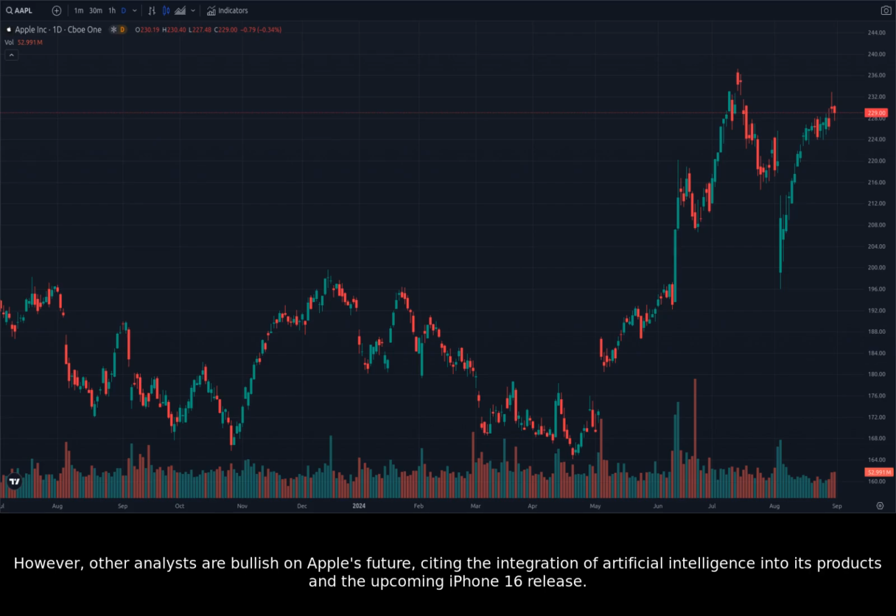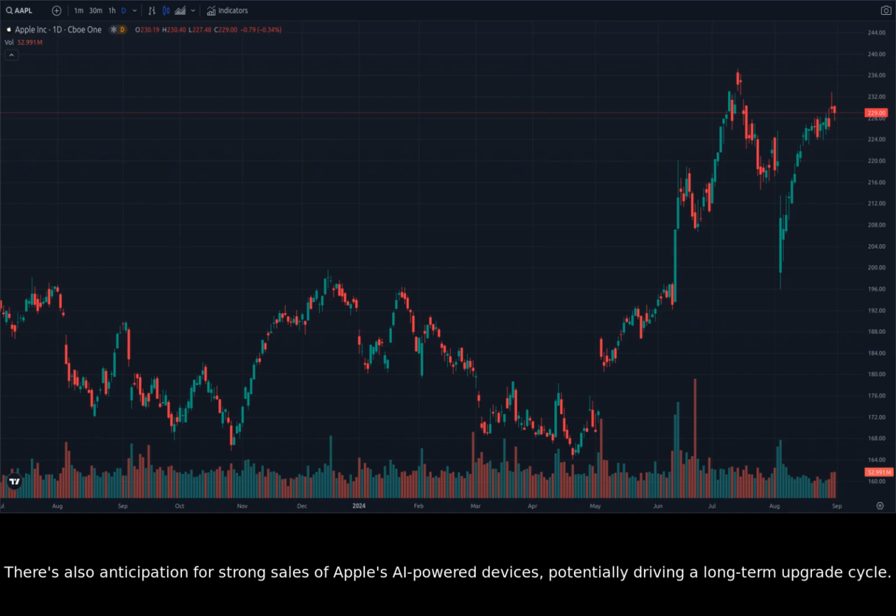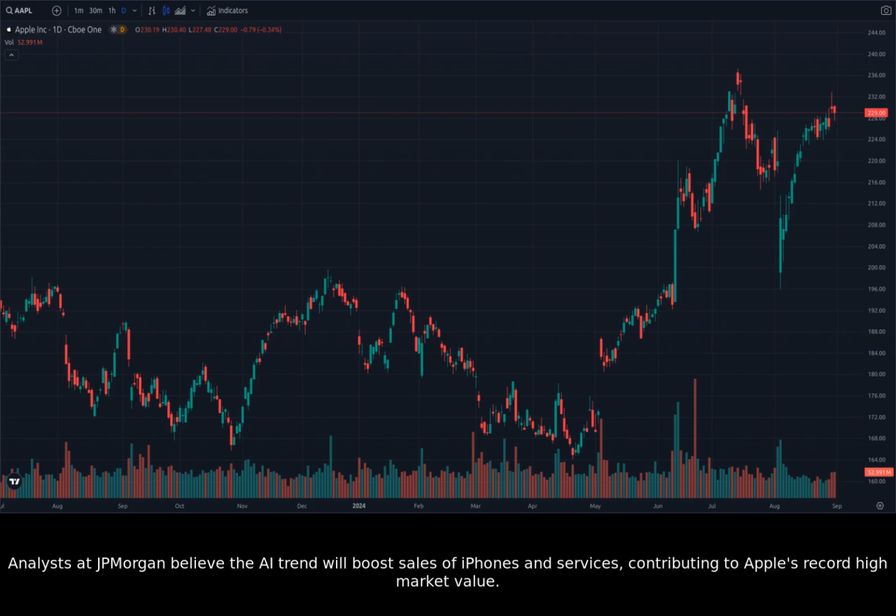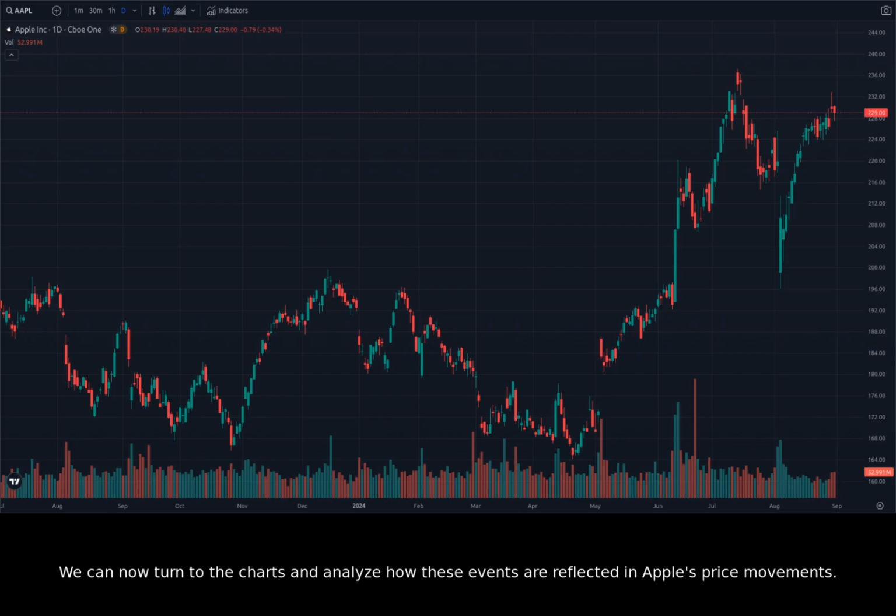However, other analysts are bullish on Apple's future, citing the integration of artificial intelligence into its products and the upcoming iPhone 16 release. There's also anticipation for strong sales of Apple's AI-powered devices, potentially driving a long-term upgrade cycle. Analysts at J.P. Morgan believe the AI trend will boost sales of iPhones and services, contributing to Apple's record high market value. Overall, the market remains dynamic, with AI advancements, economic conditions, and corporate earnings shaping investor sentiment. We can now turn to the charts and analyze how these events are reflected in Apple's price movements.